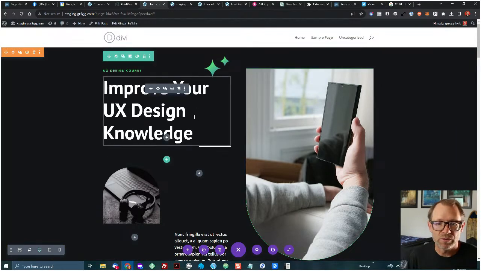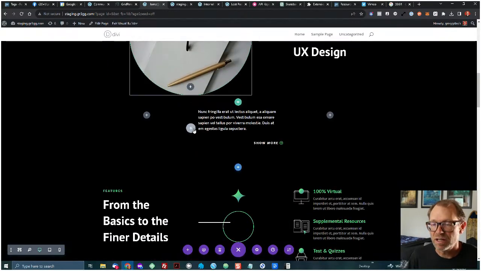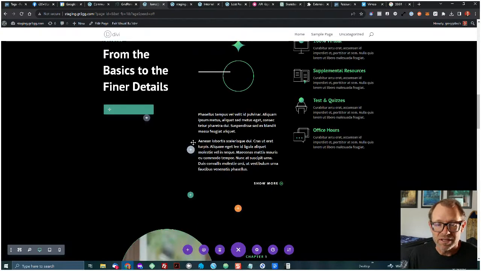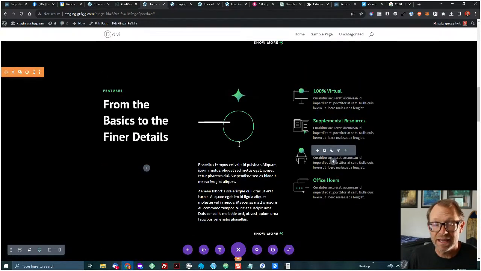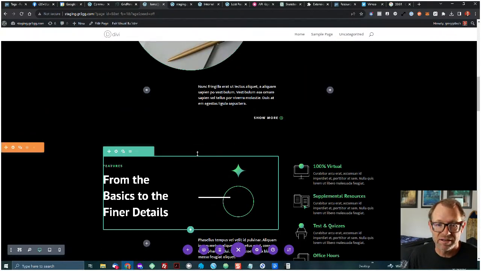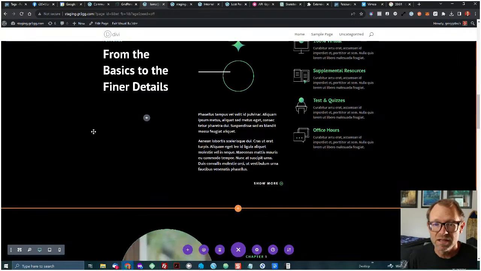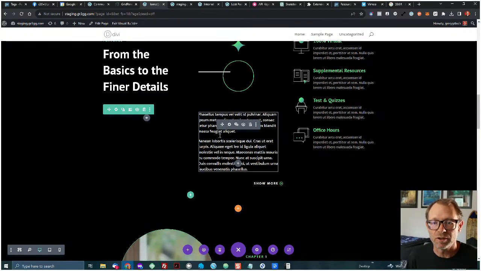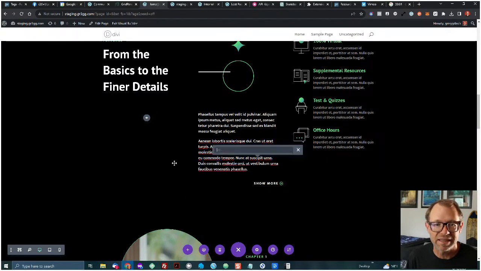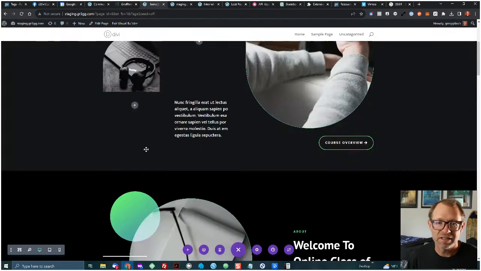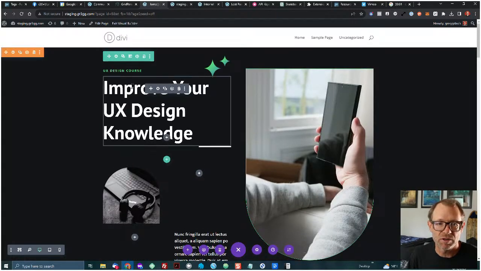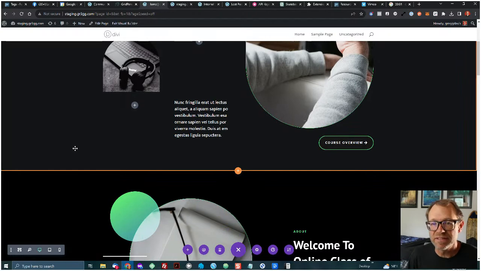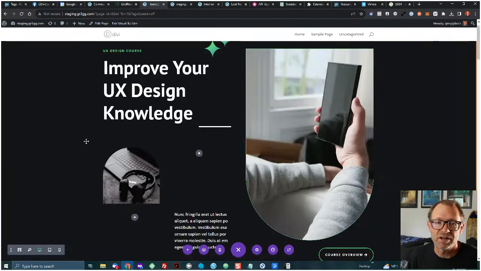And so here we have just a page that has some images and graphics that came with the page design from Divi's layout packs. It also has a whole bunch of lorem ipsum text, like Latin text that doesn't mean anything. It was aimed at a course, so it's got a few headings that are appropriate. But what I want to do is give Divi AI a little head start.